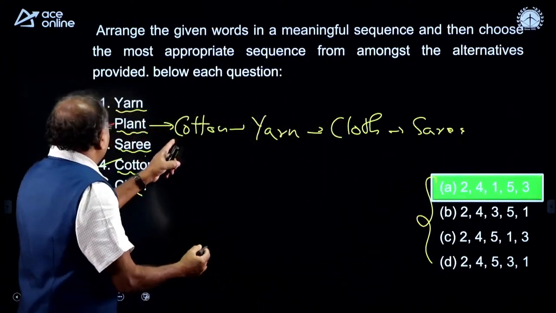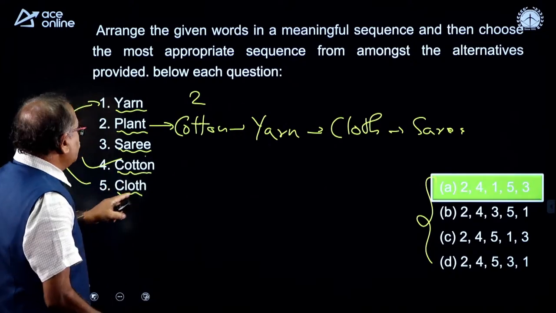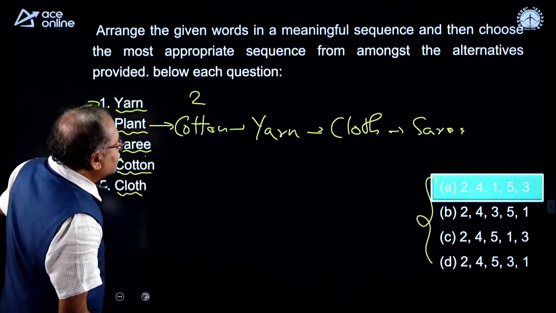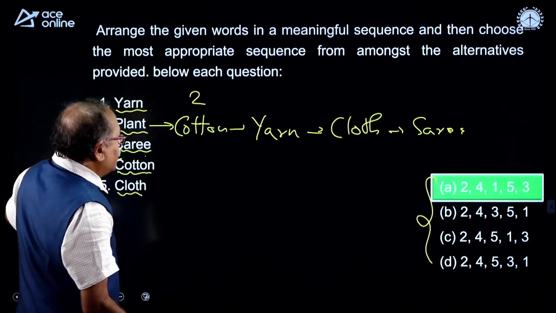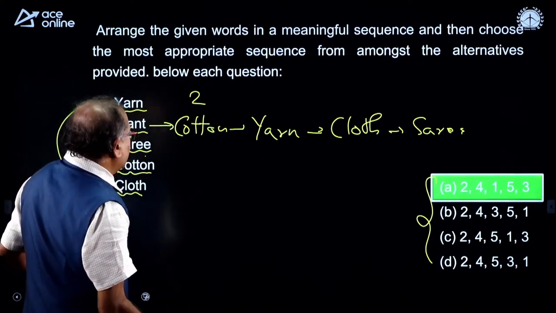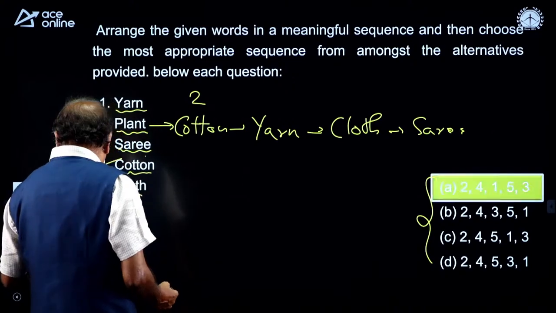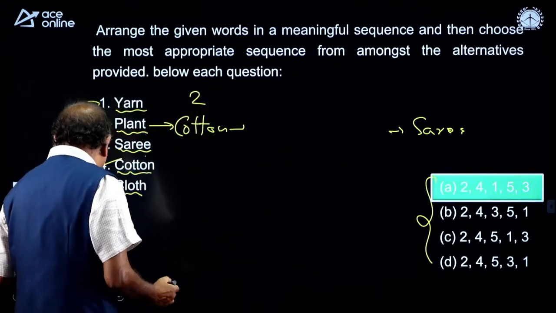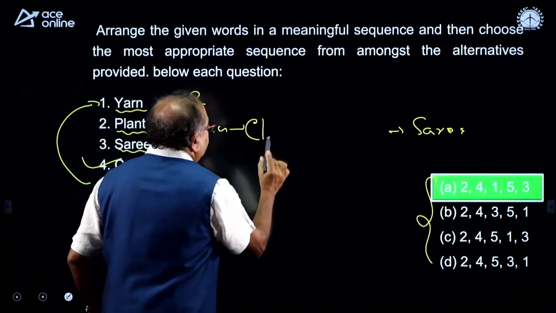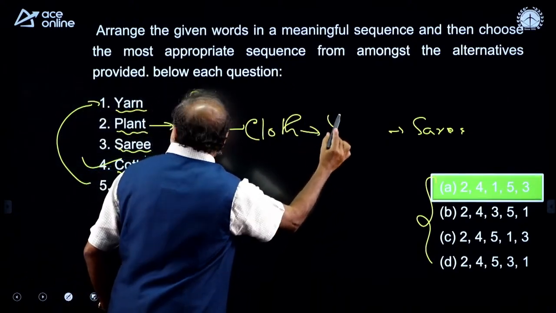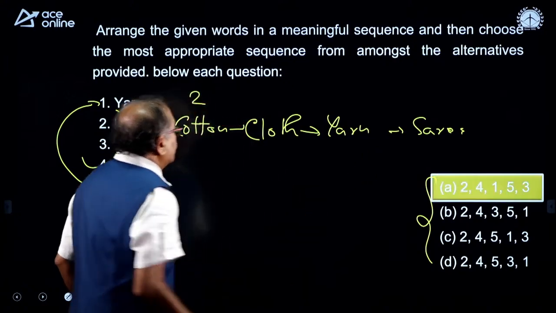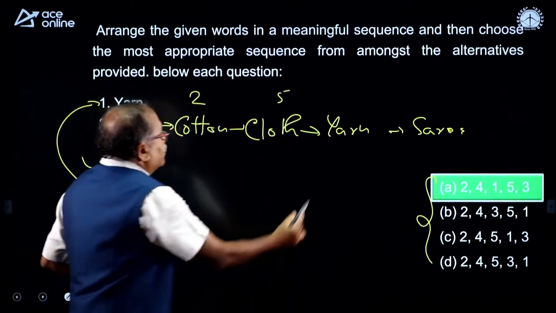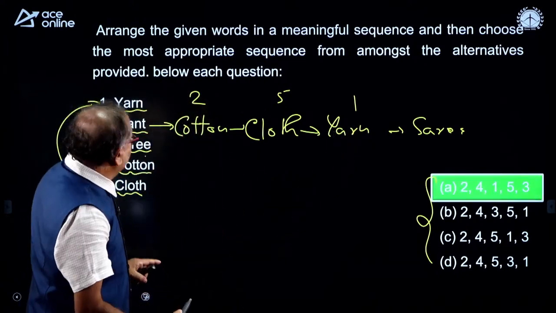So, that way what is my option? The first one is 2, the next is yarn, okay. No, it is not yarn, it should be cloth. I made a small mistake over here. From cotton you make the yarn, and from the yarn you make the cloth. So, the yarn, which is 5, and 1, and then comes sari.